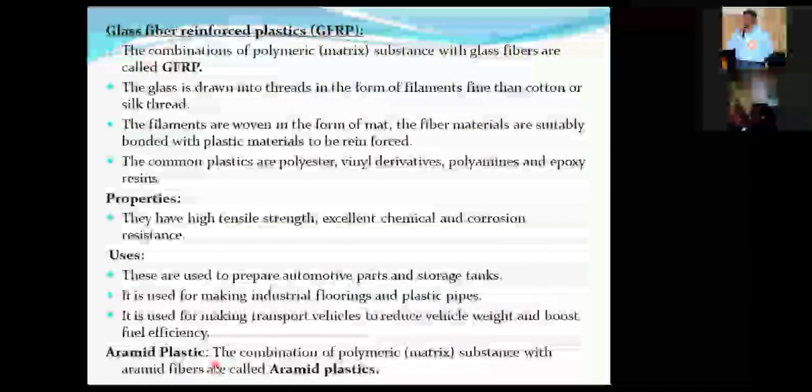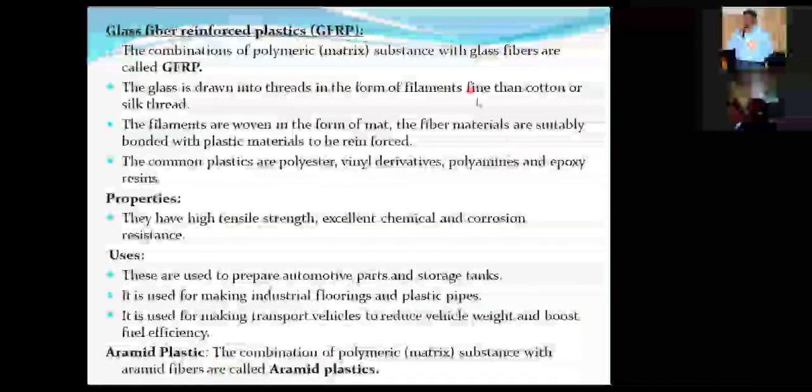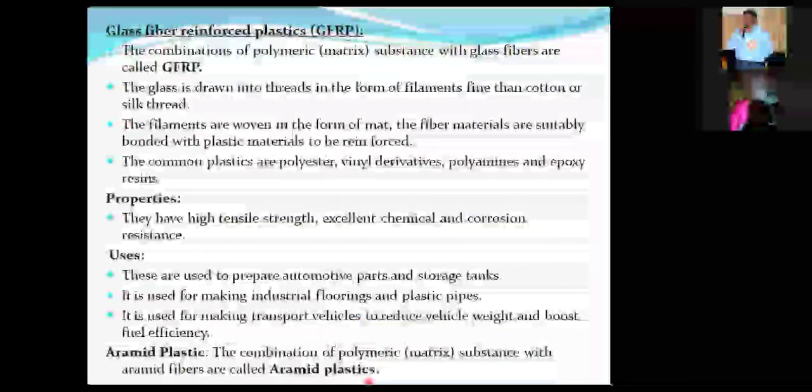Let me tell you what is known to be aromatic amide plastic. When we are discussing aromatic amide plastic, I have not mentioned it here. Next, in the actual syllabus, this is all that has been given. I will give you a reference once, and you can check it. I will tell you what is known to be aromatic amide plastic. Aromatic amide is the combination of a polymeric matrix or a polymeric mixture with aromatic amides.